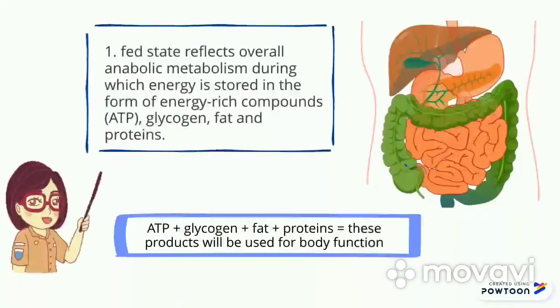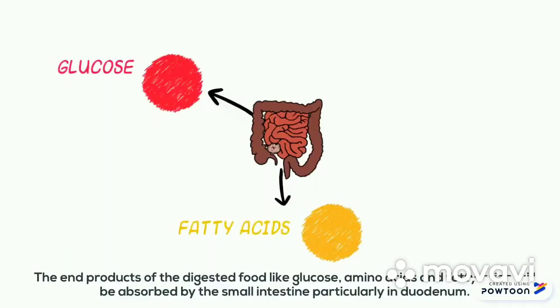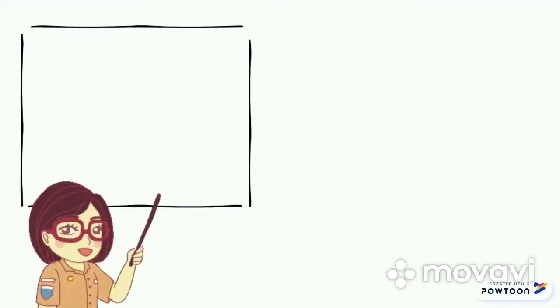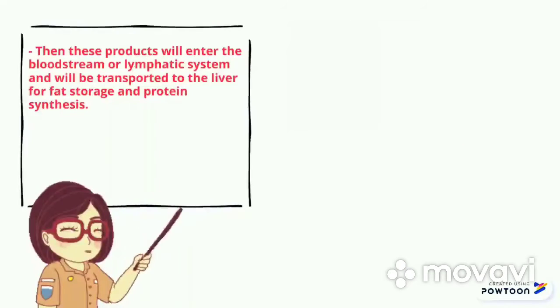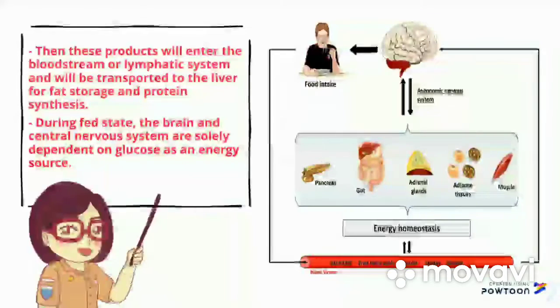This state reflects overall anabolic metabolism, during which energy is stored in the form of energy-rich compounds: ATP, glycogen, fat, and proteins. The end products of digested food, like glucose, amino acids, and fatty acids, will be absorbed by the small intestine, particularly in the duodenum. Then these products will enter the bloodstream or lymphatic system and be transported to the liver for fat storage and protein synthesis. During the fed state, the brain and central nervous system are solely dependent on glucose as an energy source.